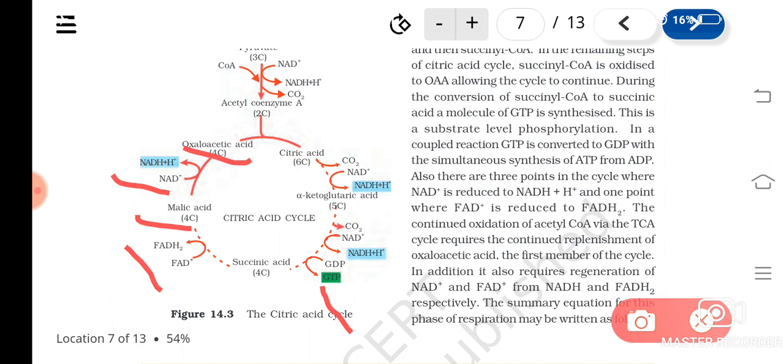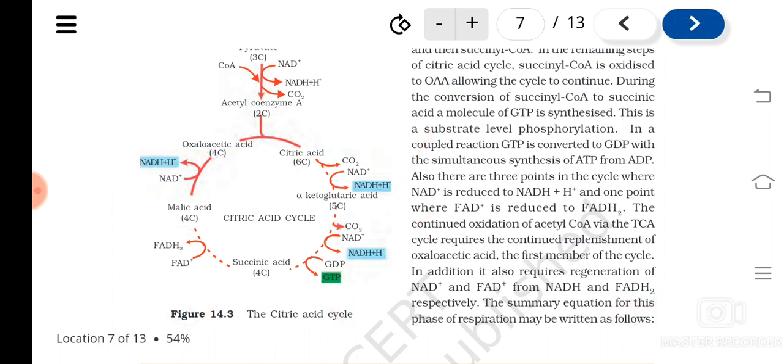So you can see that in Krebs cycle itself, 3 molecules of what will be formed? NADH. Okay, NADH2 is formed, and you can see one GTP is formed, and there is one place where one FADH2 is formed.